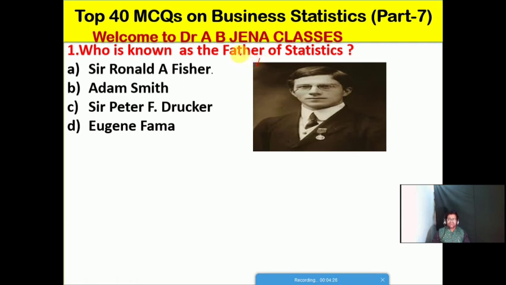We should know who is the father of statistics. A: Sir Ronald A. Fisher, B: Adam Smith, C: Sir Peter F. Drucker, D: Eugene Fama. Friends, no doubt option A is the right option. Sir Ronald A. Fisher is known as the father of statistics. Adam Smith is known as the father of economics, Peter F. Drucker is known as the father of modern management, and Eugene Fama is the father of financial management. I have already posted one video on the fathers of different subjects. Kindly go through it and you will definitely get more knowledge.